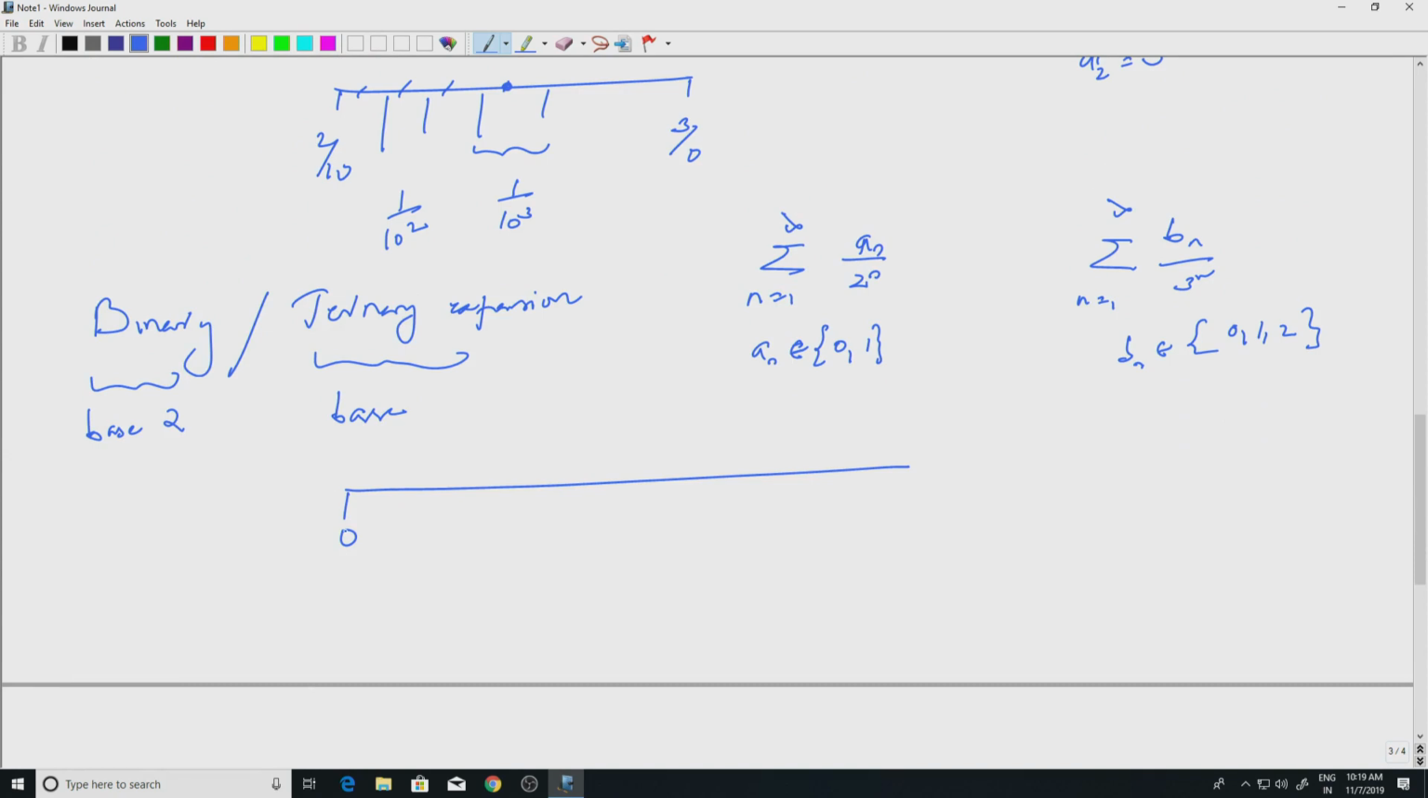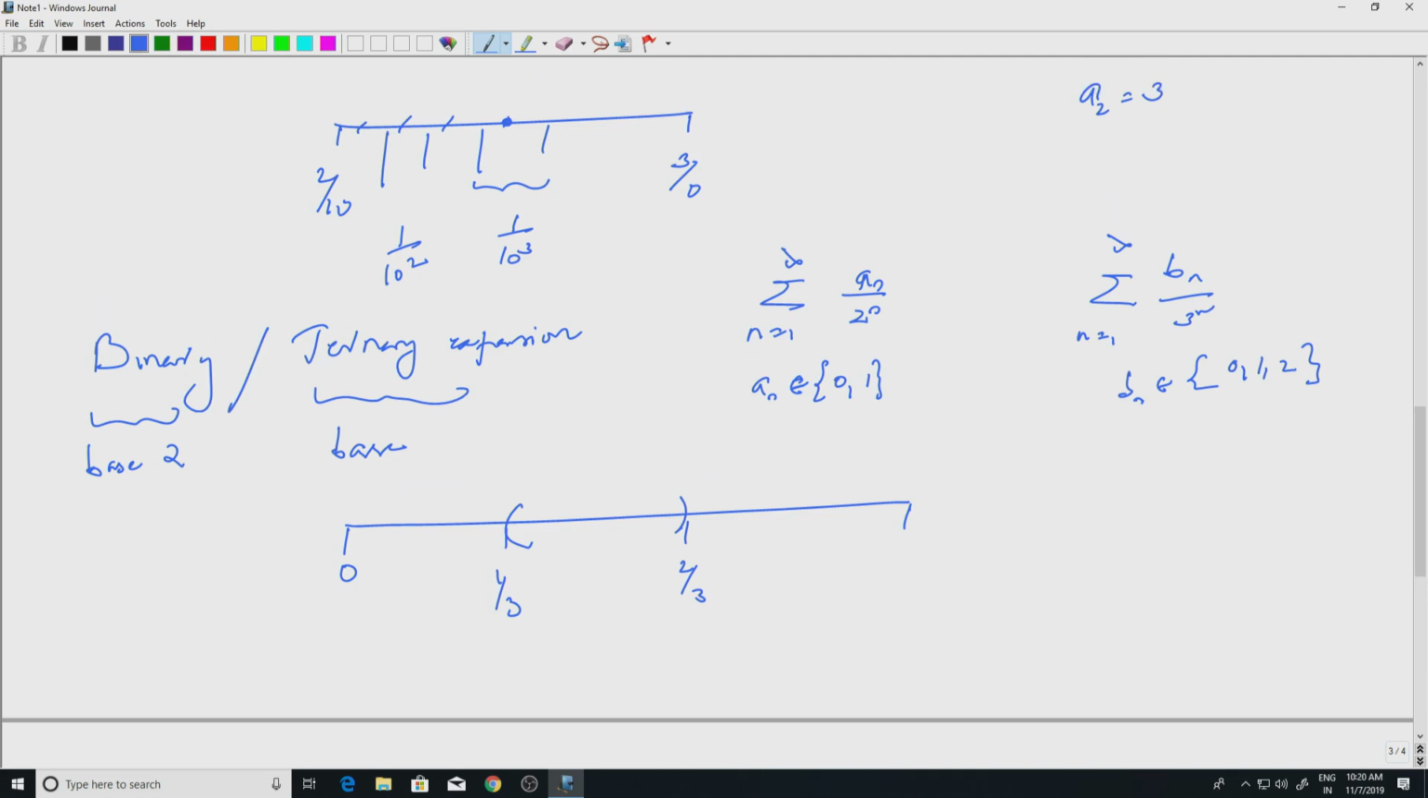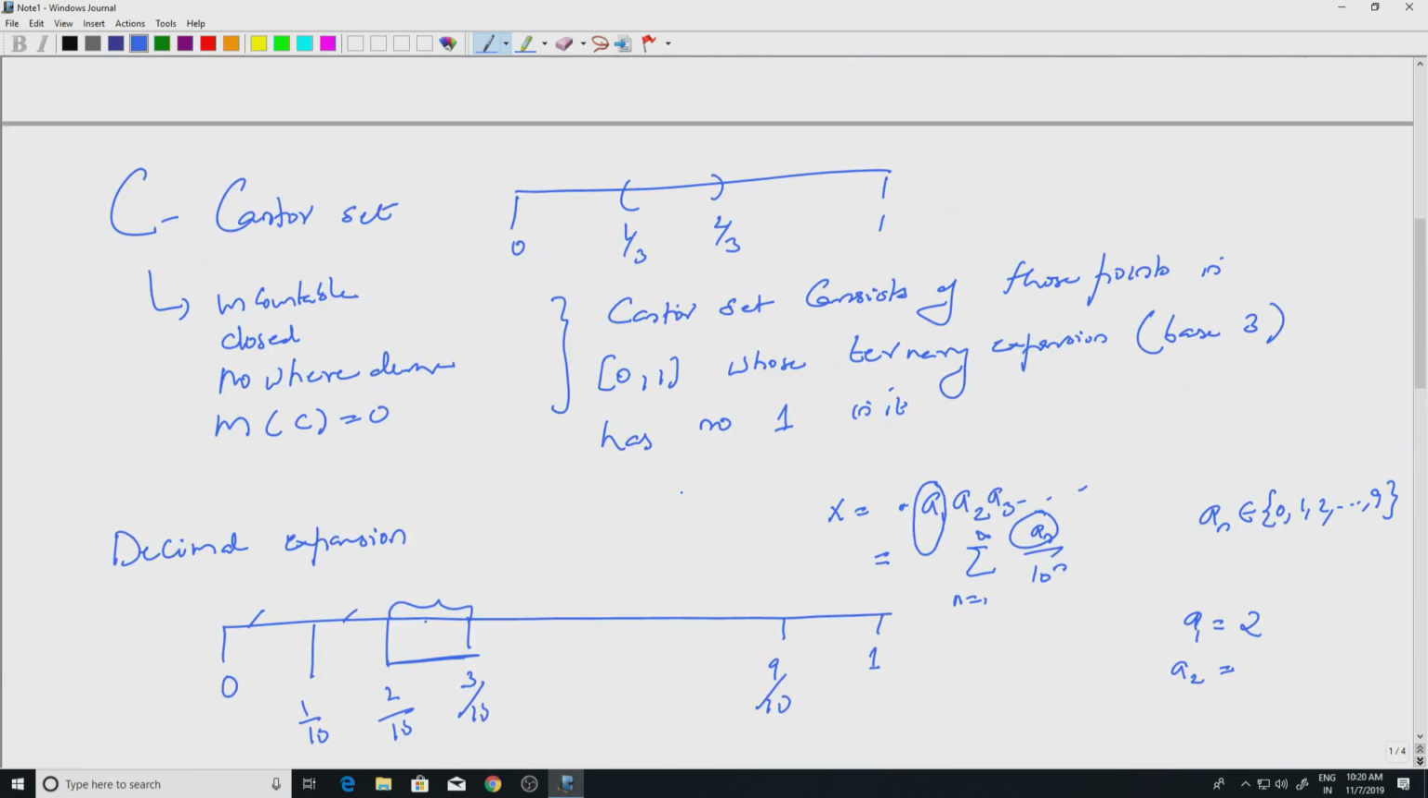at 0, 1, you divide this into 3 equal parts, and then you threw away the middle 1/3, which means that numbers which fall in the second interval are thrown away, which means that whenever you have 1, that is thrown away, right. So, that is the statement here: the Cantor set consists of those points in 0, 1 whose ternary expansion has no 1. Okay. So, the 1 does not appear.